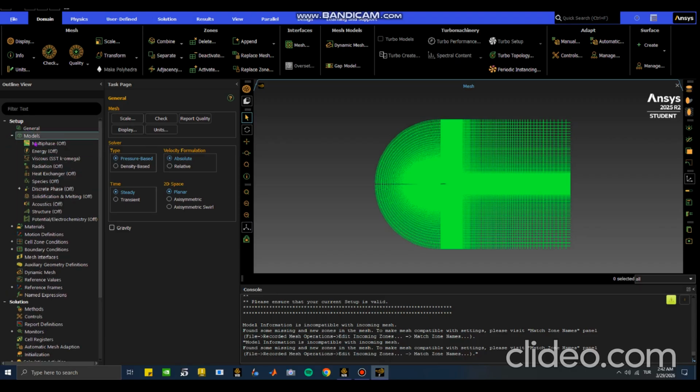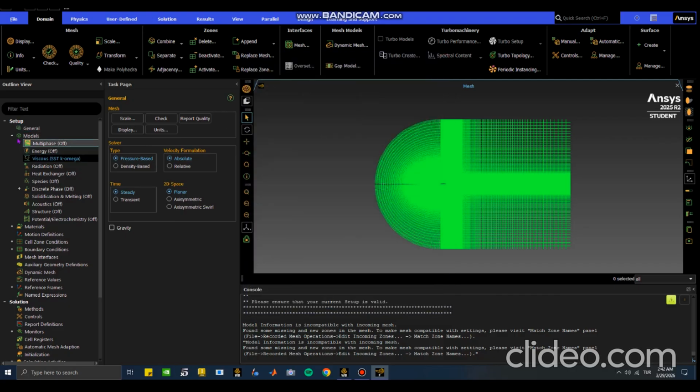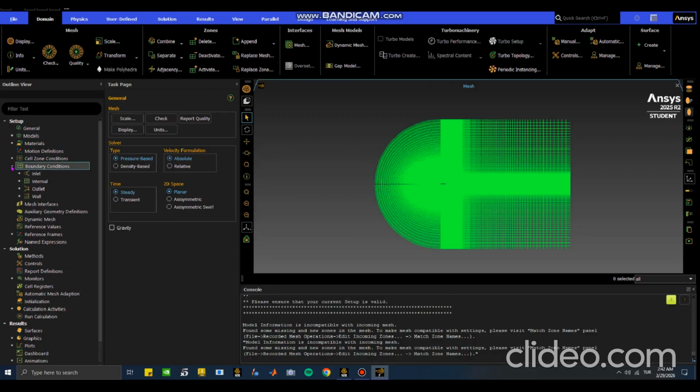Click model on the very left setup, make sure everything is off and click viscous. Make sure SST k-omega is selected. I will explain why we didn't select all of the other things. It's a long story. And then we move on to boundary conditions. Inlet, as you can see, software already understands it. This will be my velocity inlet. Even though I wrote it wrong, somehow it understands it. Double click velocity inlet.